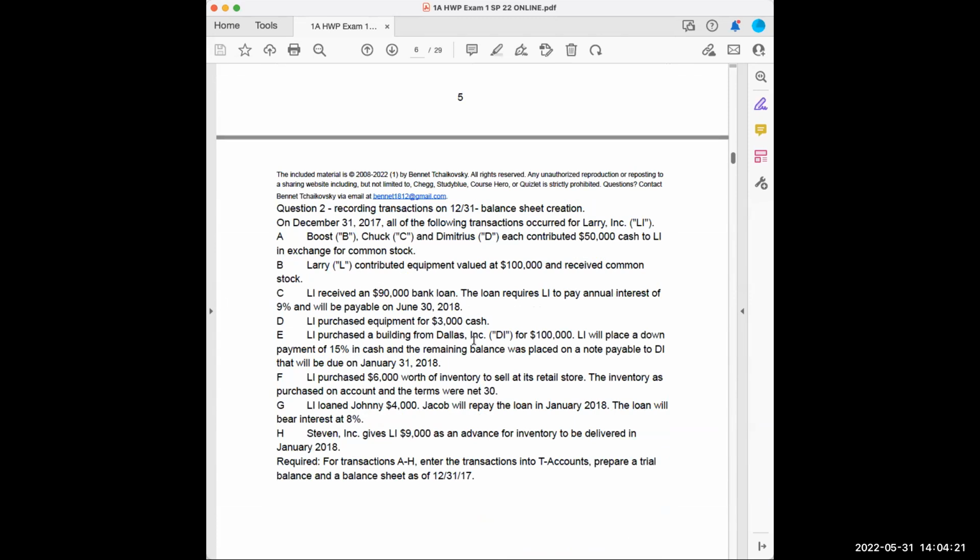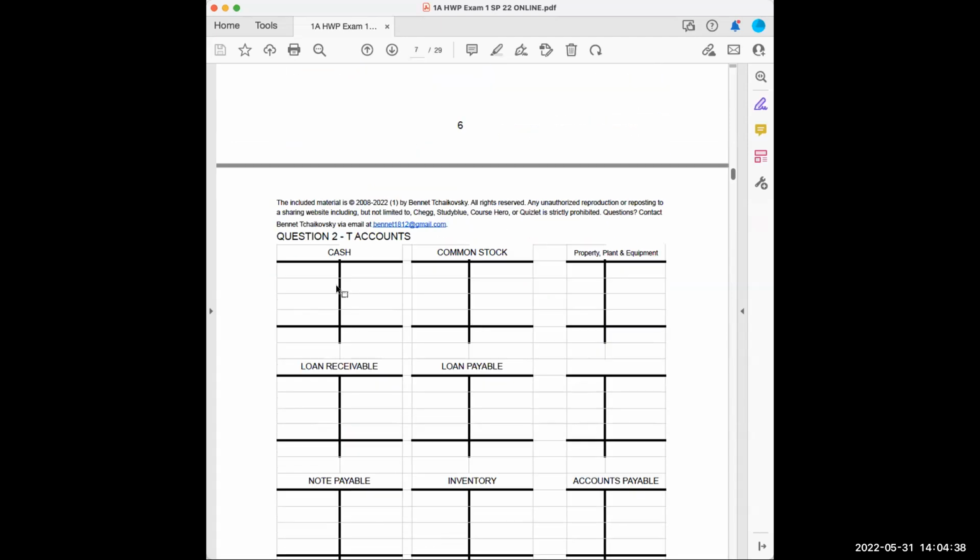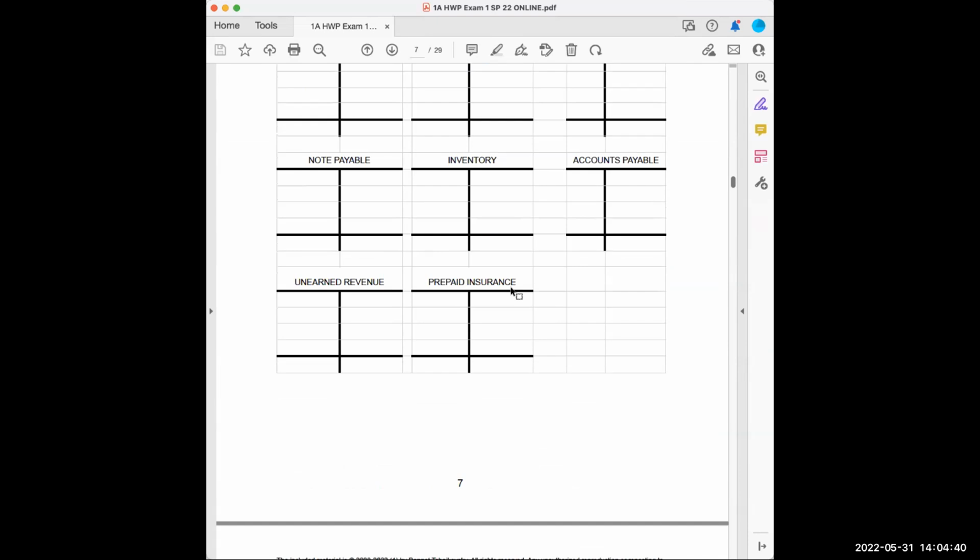The key is practice and repetition. When you see a transaction like LI purchased equipment for $3,000 cash, if you have practiced this, you're going to know almost immediately, I'm going to debit equipment and credit cash. But the only way you're really going to see how that works is by working with the T accounts.